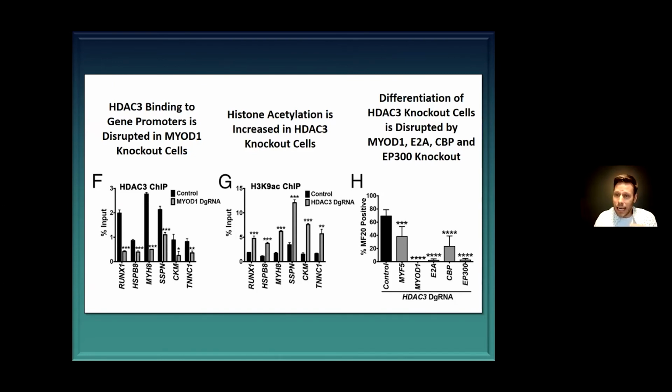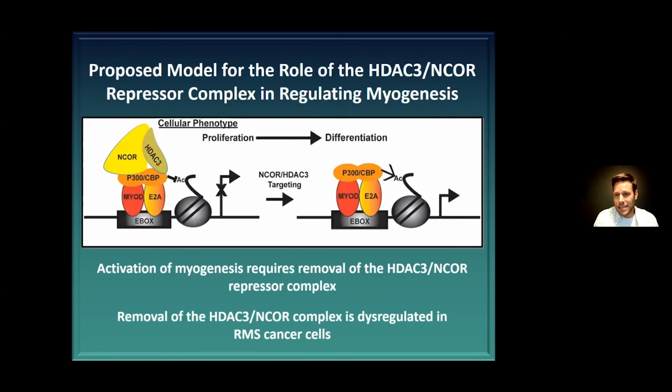And then if we knock out MyoD, E2A, CBP, and EP300, we can reduce the ability of those cells to undergo differentiation. Now, this is kind of a given because they're involved in the myogenic process. We didn't necessarily see that with MYF5; while it was significant there, it was more important for MyoD1. But together, we believe that this complex is sitting on MyoD and acting as an inhibitor.